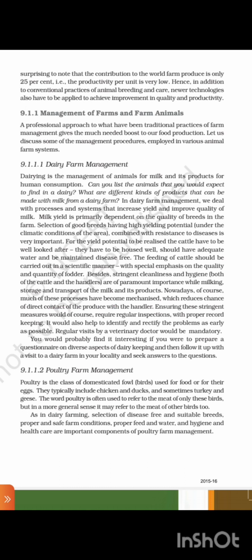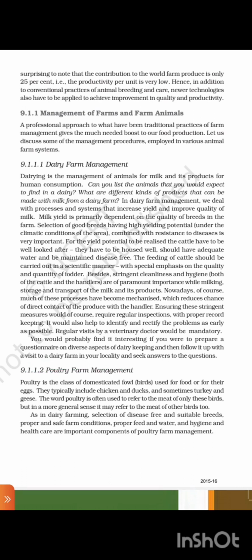Nowadays, of course, much of these processes have become mechanized, which reduces the chance of direct contact of the produce with the handler. Ensuring these stringent measures would, of course, require regular inspections with proper record keeping. It would help to identify and rectify the problem as early as possible. Regular visits by a veterinary doctor would be mandatory. You would probably find it interesting to prepare a questionnaire on diverse aspects of dairy keeping and then follow it up with a visit to a dairy farm in your locality and seek answers to the questions.